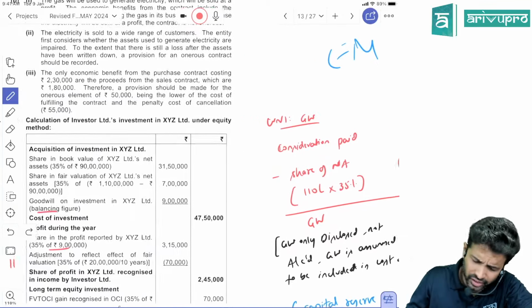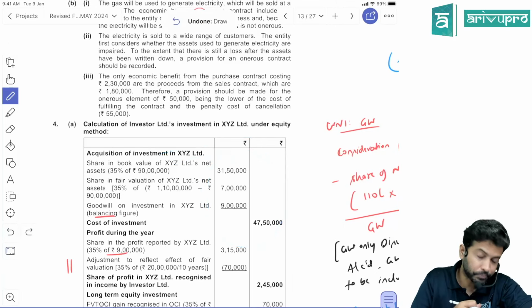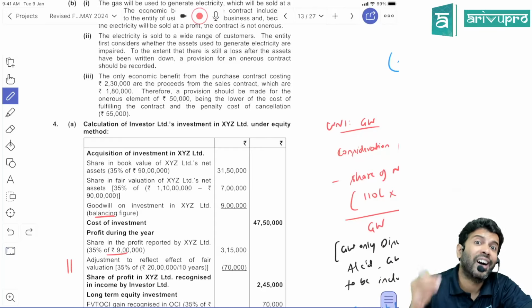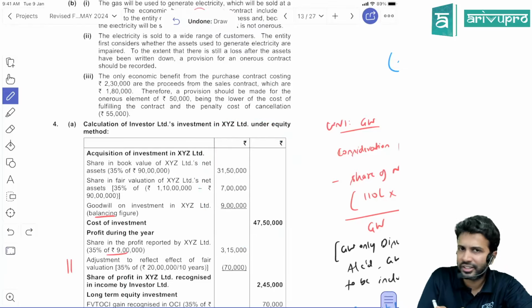That is one way. Now you can present it like this also. This is the way the Institute presents it. In fact, this presentation we used to follow in Accounting Standard 23, if you remember. And back when you wrote the CA Intermediate exam, if you remember, we used to present it this way. That presentation ICAI has followed.